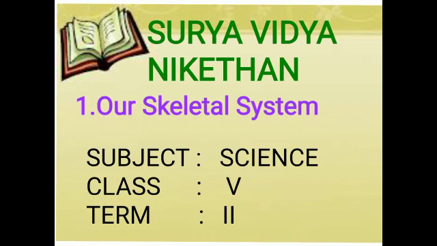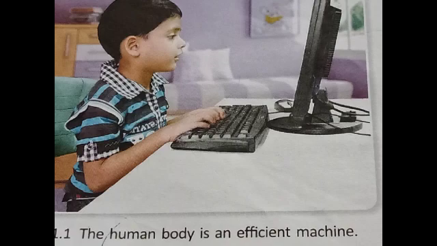Today we are learning about 5th class science, second term, first lesson, our skeletal system. What is our first lesson, students? Our skeletal system. Okay? Think of the things a computer can do. Now, think of all the things you can do. Isn't your list much longer? Our body is more efficient than any human made machine.